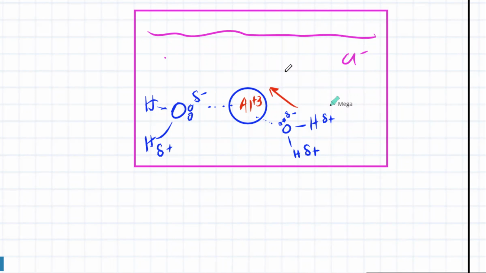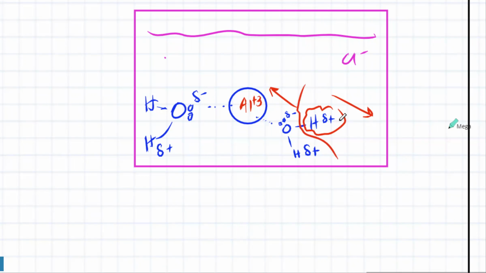And at the same time, in the case of aluminium, the hydrogen is going to be strongly repelled because the hydrogen is positive as well. So what happens is that the water molecules kind of break apart. Is that clear?